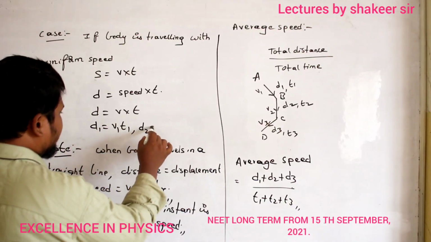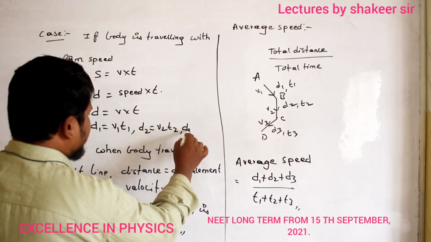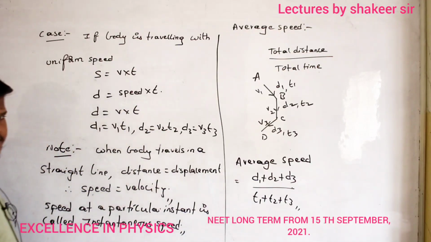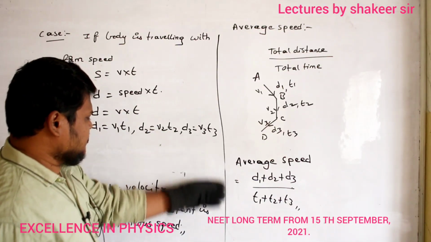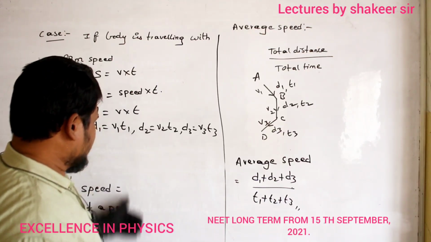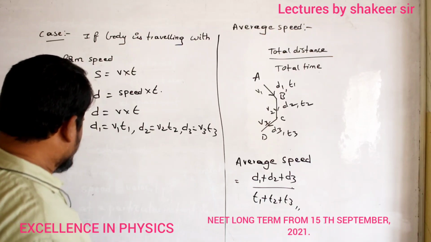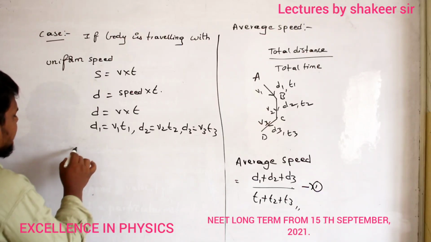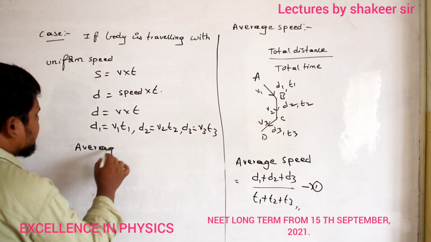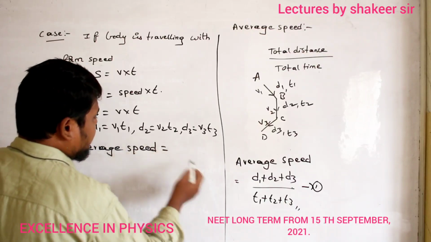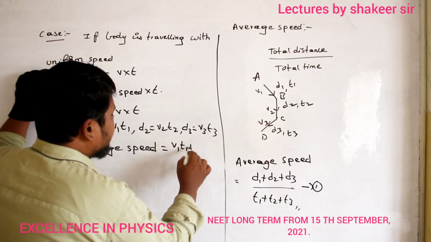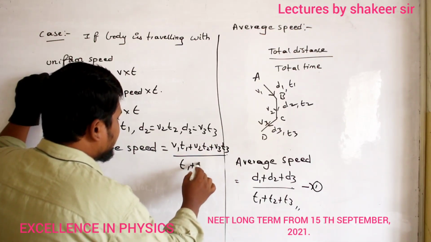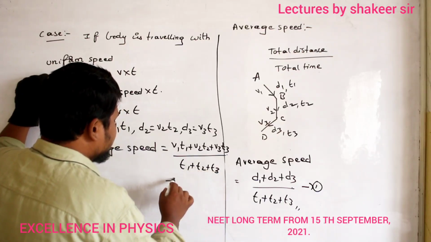Instead of D2, what can I write? I can write V2 T2. And instead of D3, I can write V3 T3. That's all. So take all these values and substitute here. If I substitute all those values, then I will get another equation for average speed. So this is my equation number 1. Then another equation I will get: average speed is equal to, instead of D1 I will write V1 T1 plus V2 T2 plus V3 T3, divided by T1 plus T2 plus T3. So this is my second equation.